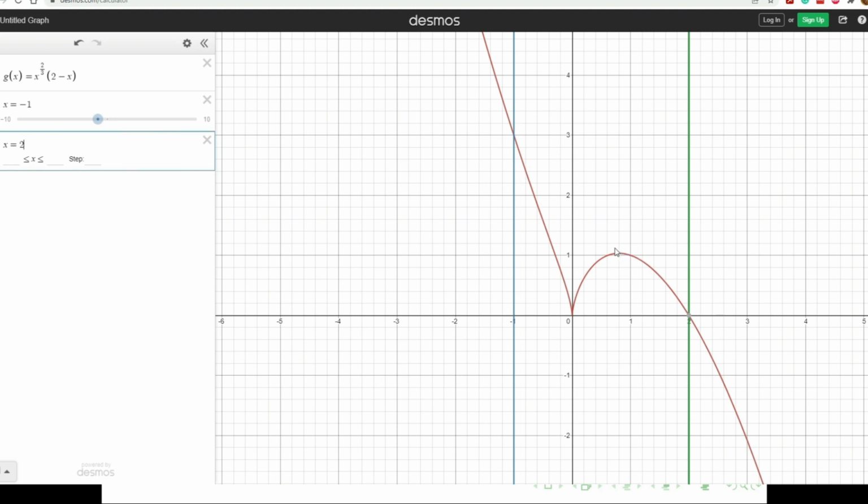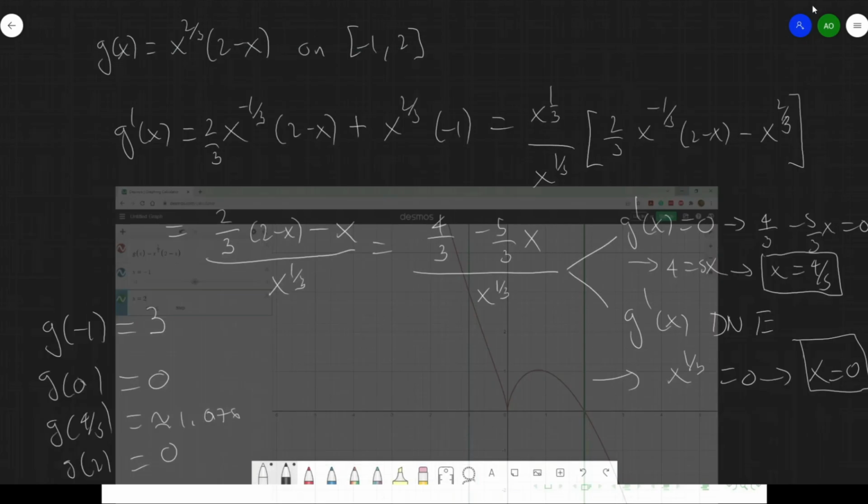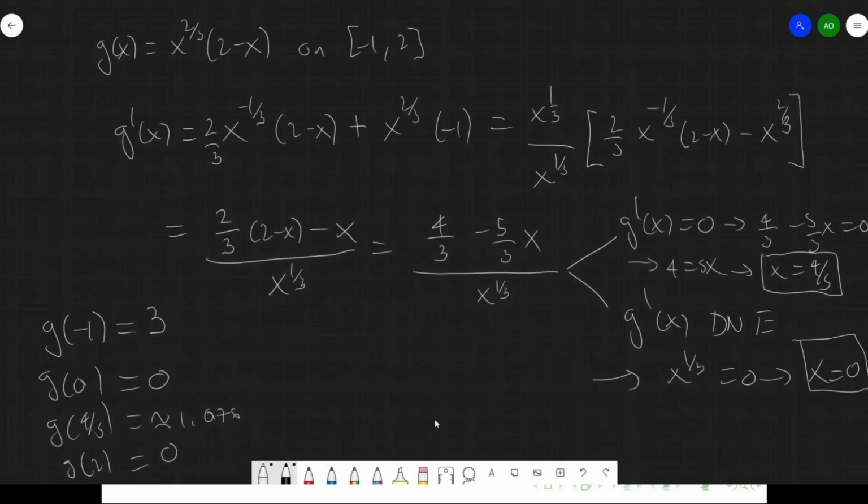And finally, the value of 4/5 is going to be a local maximum over here. Then we go back to being 0 on the other side. So with that, we can classify that this is the absolute max, this is our absolute min, and this is a local max. And our classification is complete.